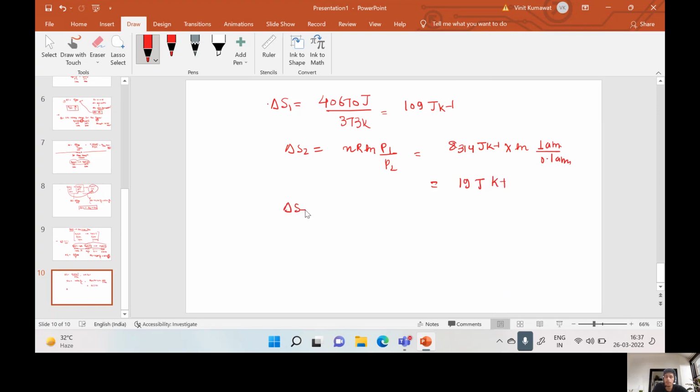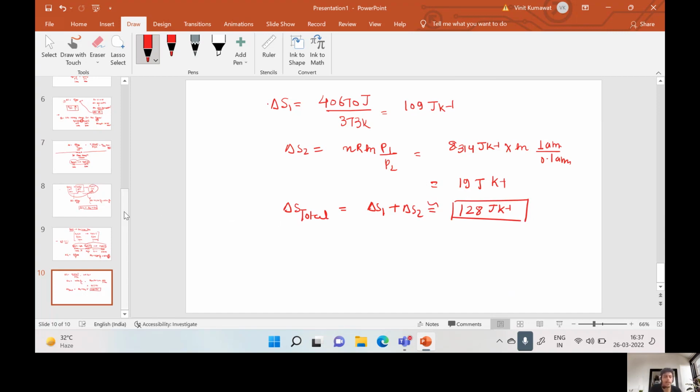So the total entropy change for the whole process comes out to be the entropy change for the first process plus the entropy change for the second process. It will be near about 128 joule per Kelvin. So this is the required answer.